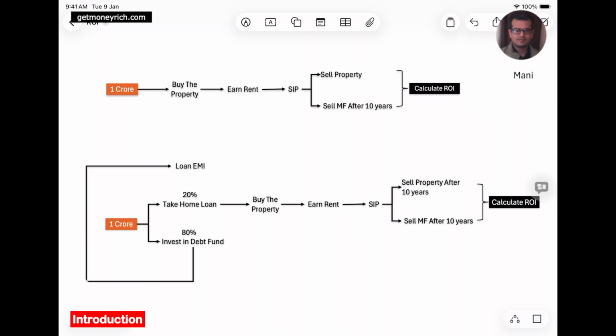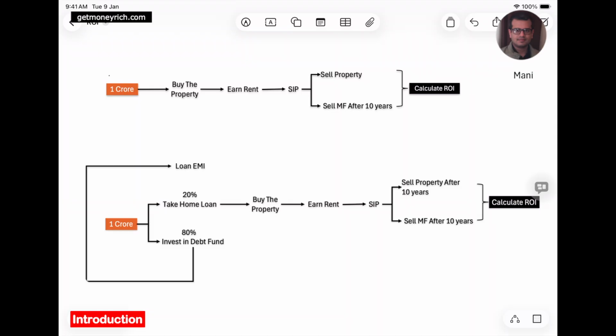Recently I got a message from one of my subscribers, and he wanted me to calculate the return on investment of an investment plan he was thinking about. Let me explain what his investment plan was, and then I will show you how I calculated the return on investment of the plan.